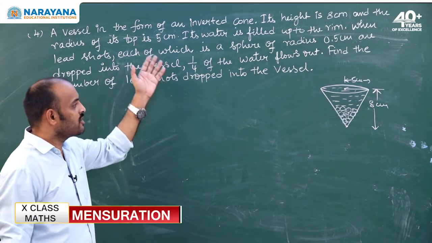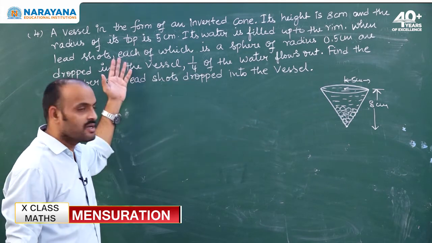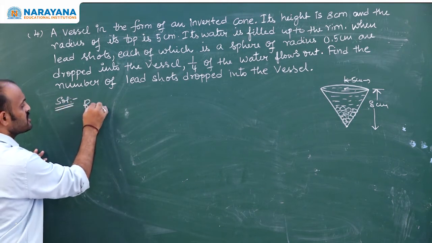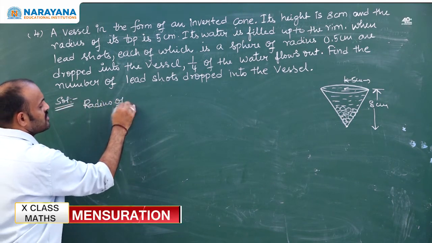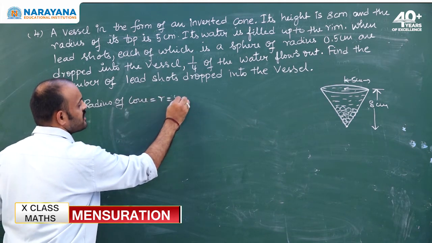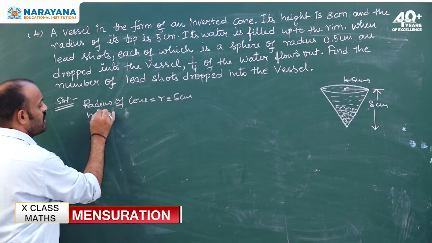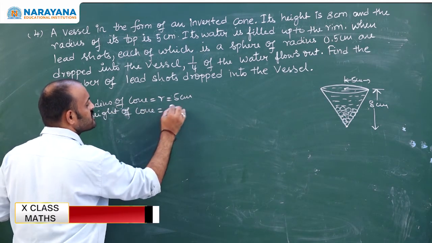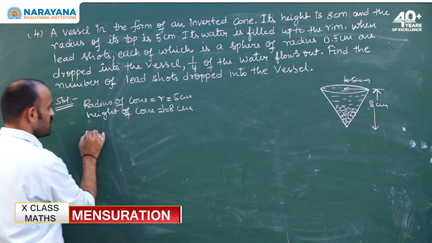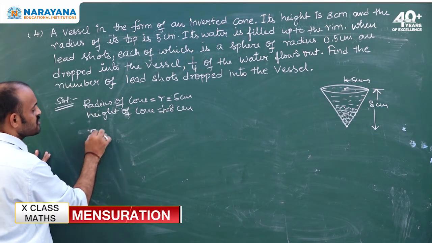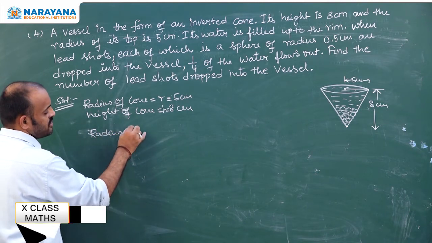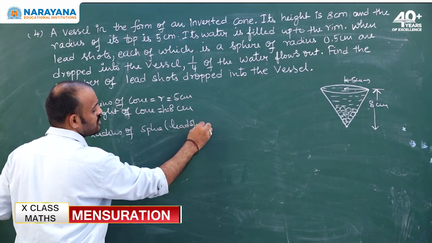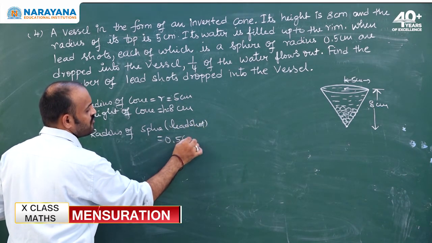So first, according to the question, we have drawn the figure. Let's write the dimensions first. So radius of cone is given as r, which is 5 centimeters. Height of cone is given as 8 centimeters. Radius of sphere is also given. Radius of sphere, which is nothing but lead shots, is given as 0.5 centimeters.